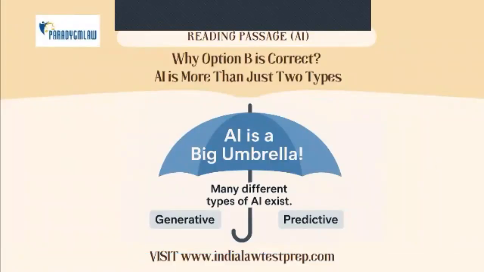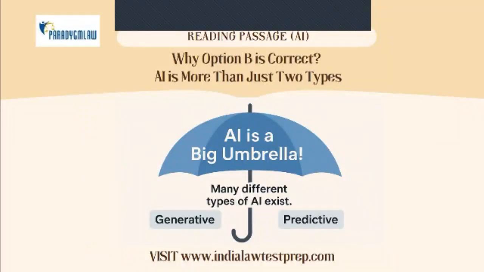In very simple terms, why is option B correct? AI is more than just two types. The law will oversimplify it by saying categorize it into just these two types. And these authors, when you read the passage, you will realize that they would oppose anything that misleads people about what AI really is. That's why he's talking about snake oil and things like that.